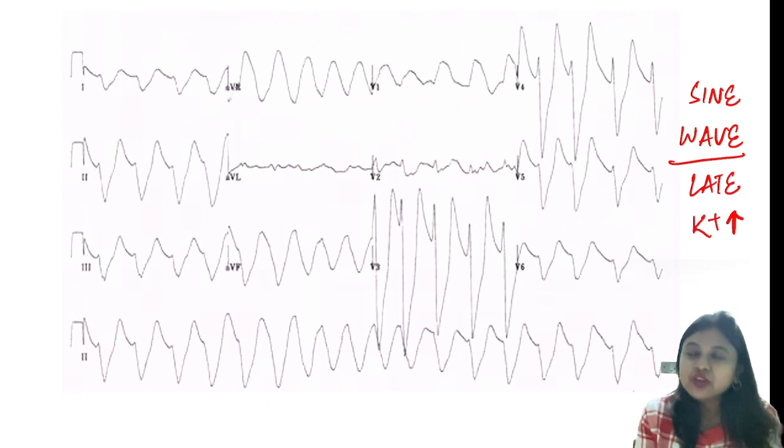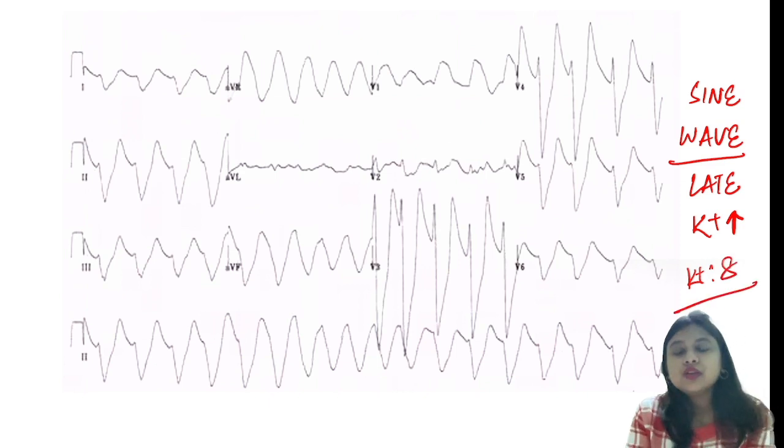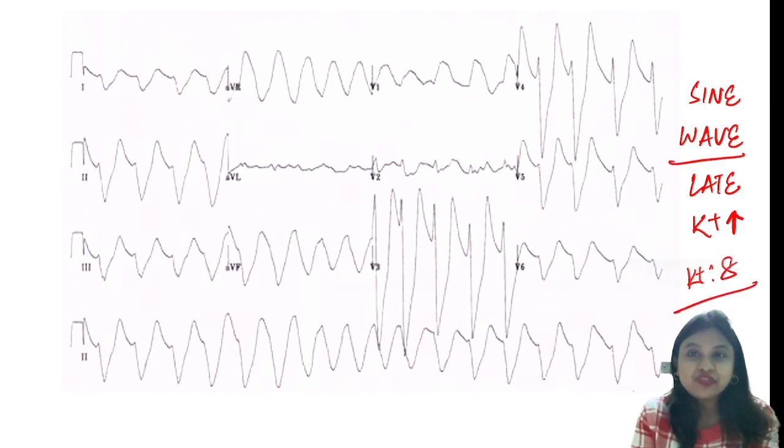And whenever you see this ECG in your ER, you can think that the potassium level is around 8. So you need to act very fast because it can go to asystole and arrhythmias, right? So this is a late hyperkalemia ECG, and the one which was given this year in NEET PG 2023 is about the early change, where you can find the tall T waves, and it's very easy to diagnose that this is nothing but hyperkalemia.